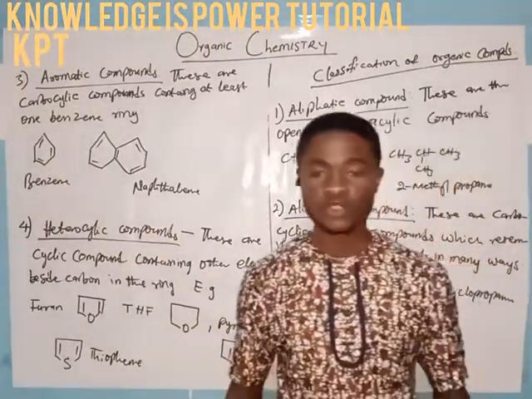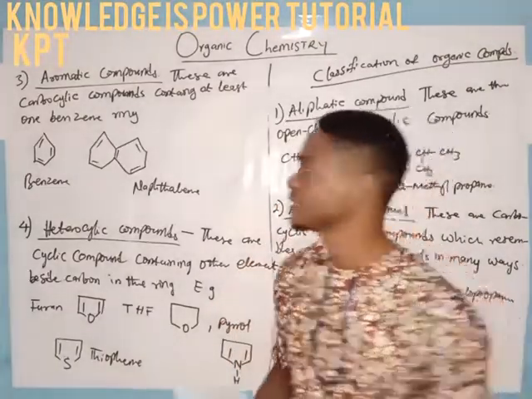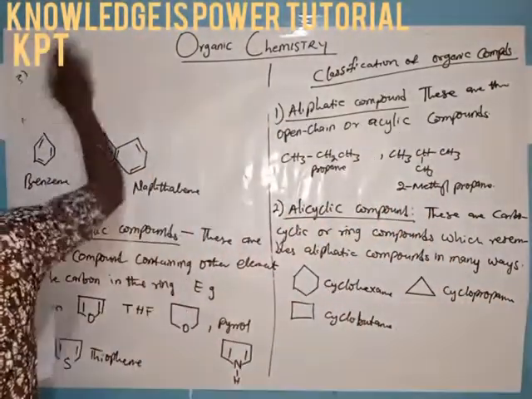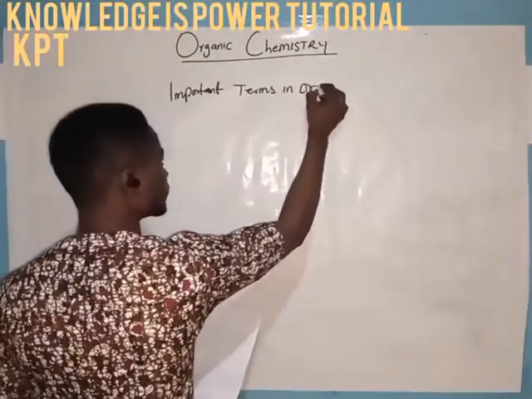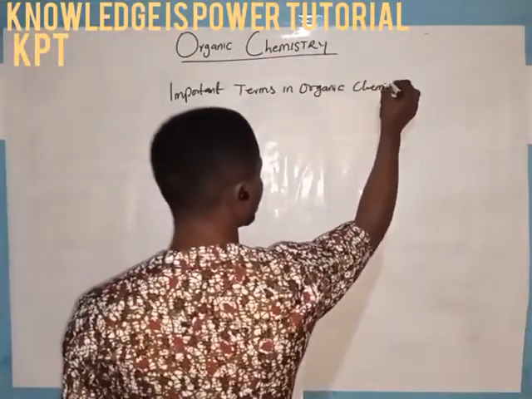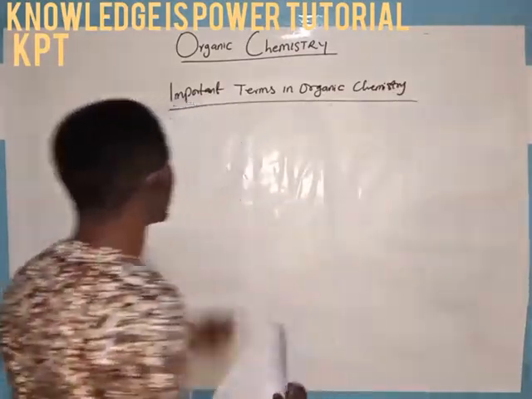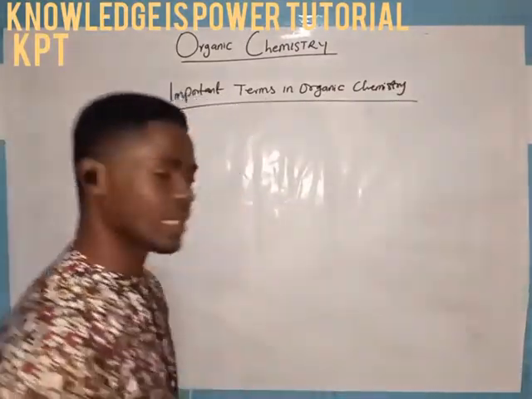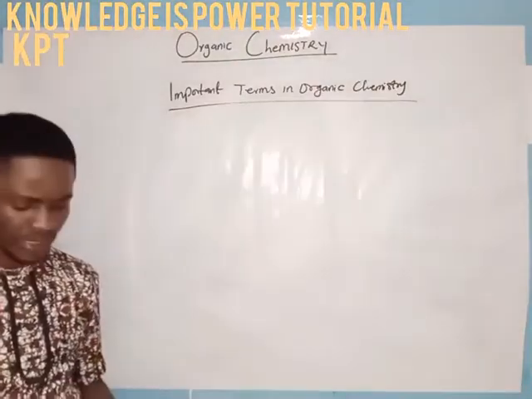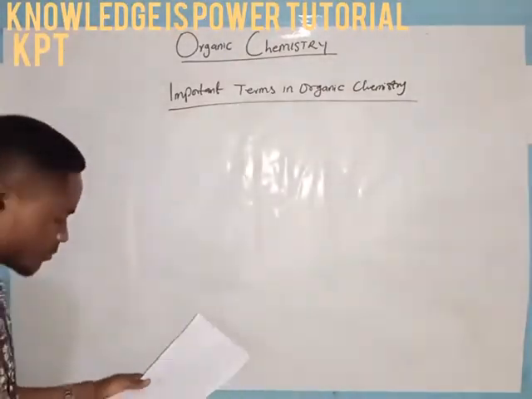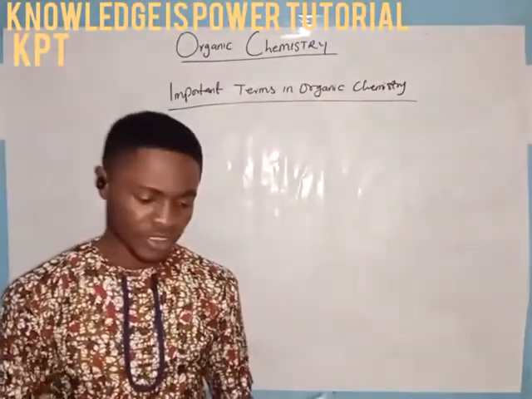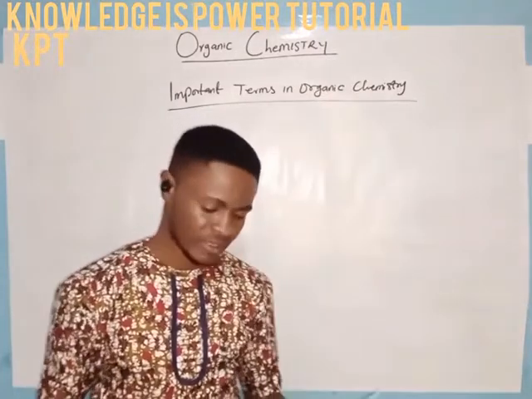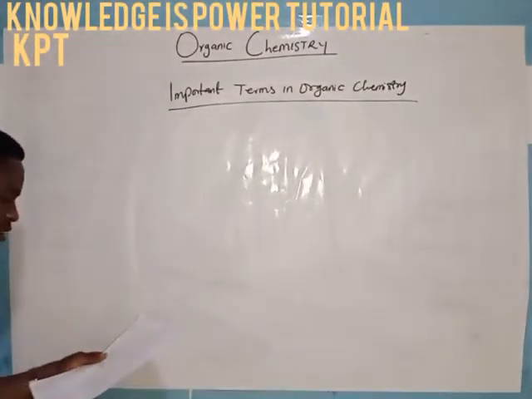We're going to be looking into some important terminologies in organic chemistry. Important terms in organic chemistry. So we're going to be looking at some very important terms in organic chemistry. The important terms that I have are the electrophiles, the nucleophiles, the homolytic and heterolytic cleavage, the homologous series, and catenation.